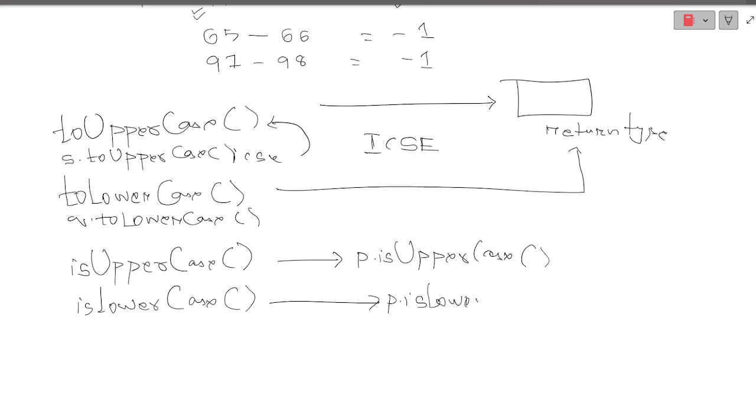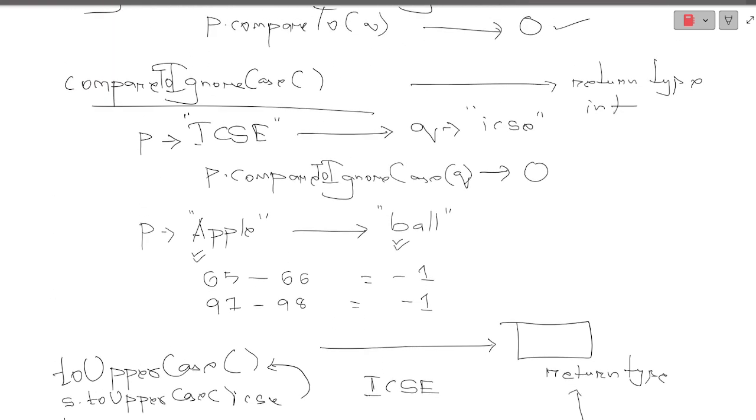So what will it result in? It is checking. It will either result in true or false. It will check whether it is in uppercase or not, or whether it is in lowercase or not. So the return type will be Boolean. Both of these methods will return Boolean. Okay, Boolean return type. Did you get everything that I have explained right now?